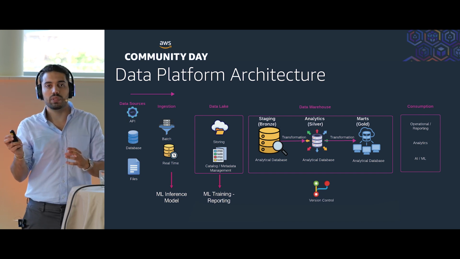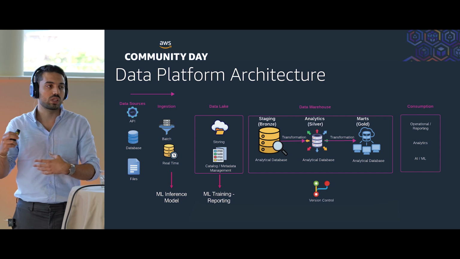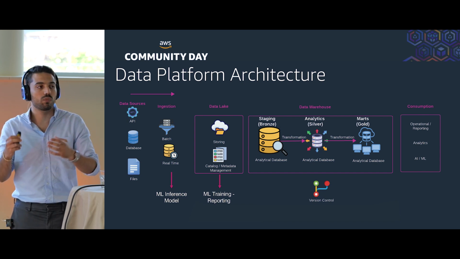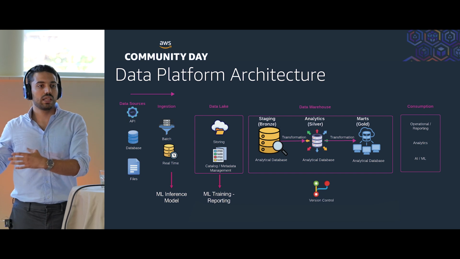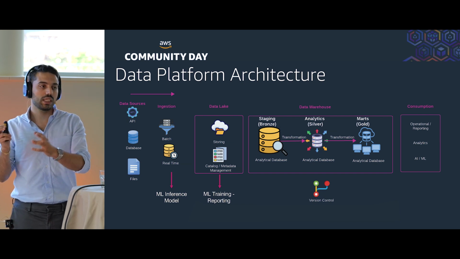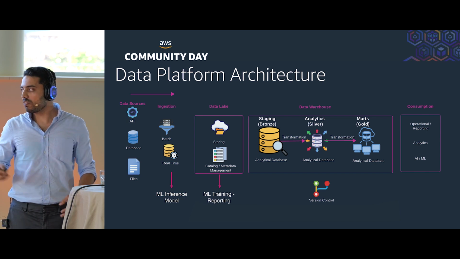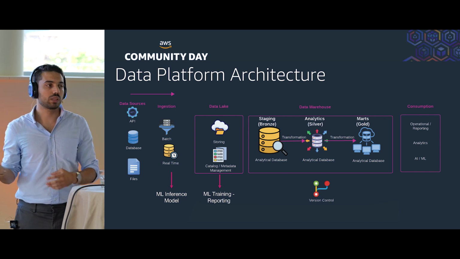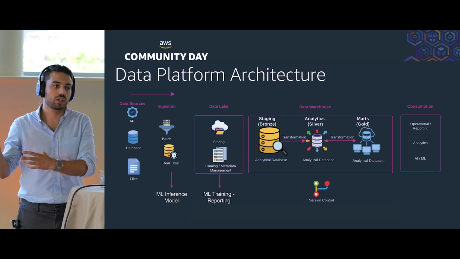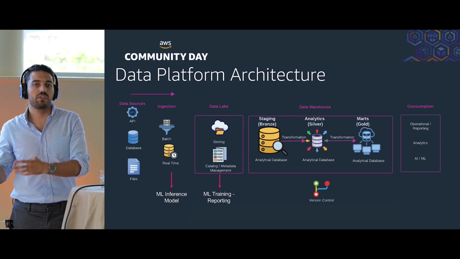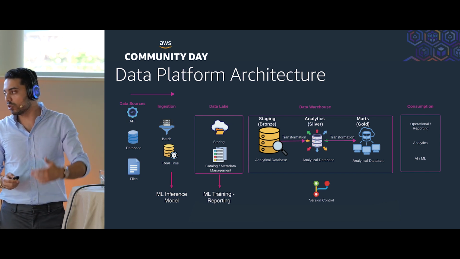The next step is the analytics, or silver layer. Most of the analytics happen on this layer, for example when we want to write a query to see what is happening and how the data looks, where we have aggregation of the raw data from staging at the client or contract level. Eventually, when we do more aggregation at the product or market level, we put that in the next layer, called marts or the gold layer, where it can be used for high-level decision making around the organization.